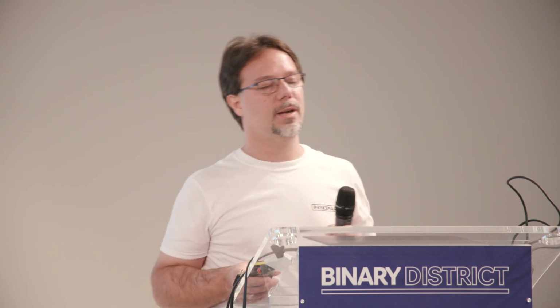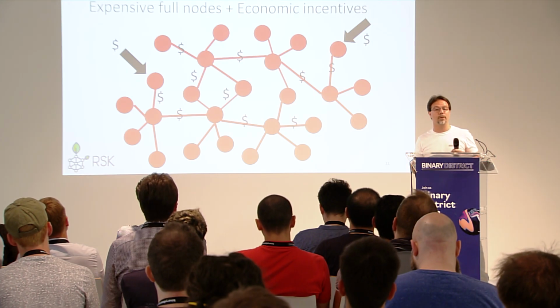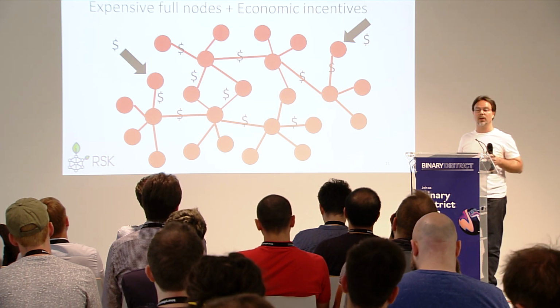Another solution that we explored at RSK, and I presented this at the last DevCon, is incentivizing full nodes. So we created a method called proof of unique blockchain storage, where a smart contract directly pays full nodes for having a single copy of the blockchain. So this is one way that we can incentivize more full nodes. But again, there are other problems, because a full node does not only store the blockchain, it also performs many more services.